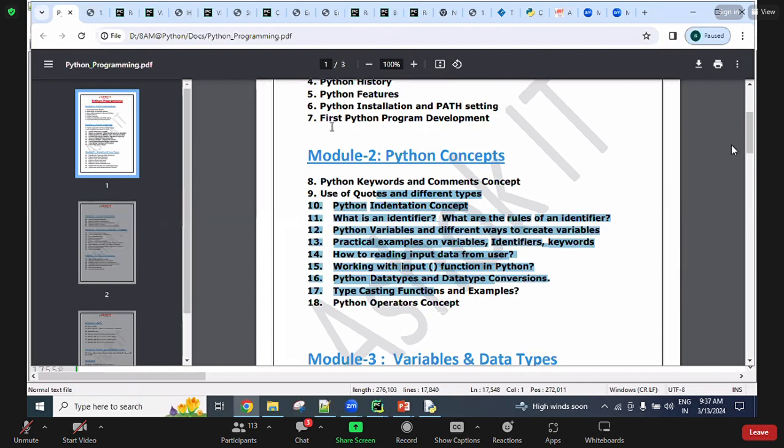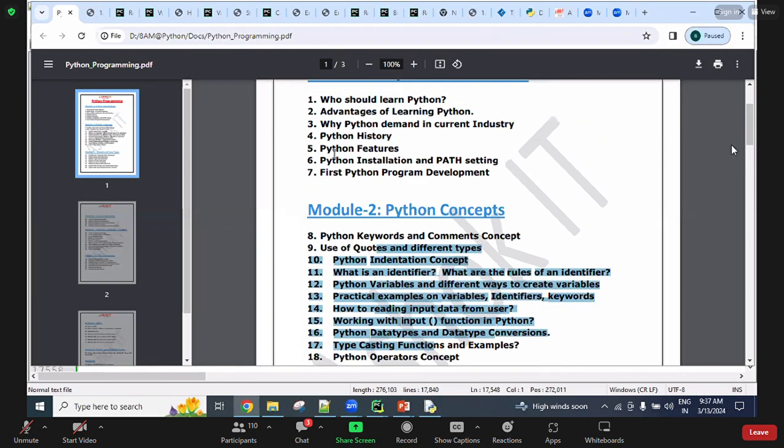Sir, can we apply for jobs after completion of this course? That is what I'm telling, guys. This has some concepts. Along with this, you need to learn some other things also, then you are ready for a job. If you are a fresher, based on your academic skills only, you can attend interviews. You can attend interviews without learning Python, without learning any course. After attending interviews, if you get a job and you are going to work on coding projects, if they give you Java related work, you learn Java. If they give you Python related work, you learn Python.